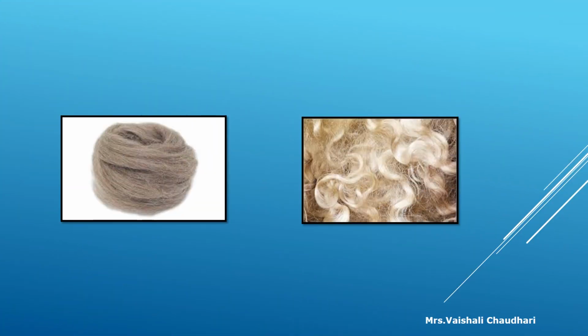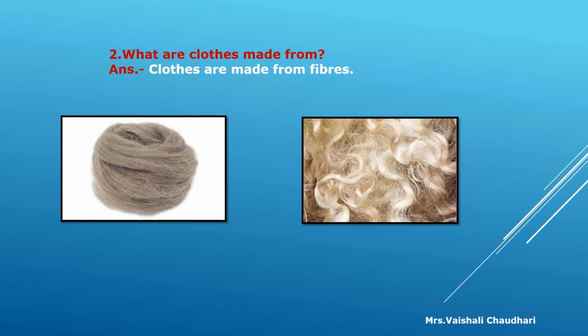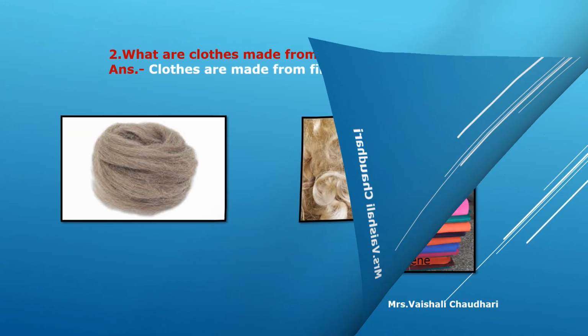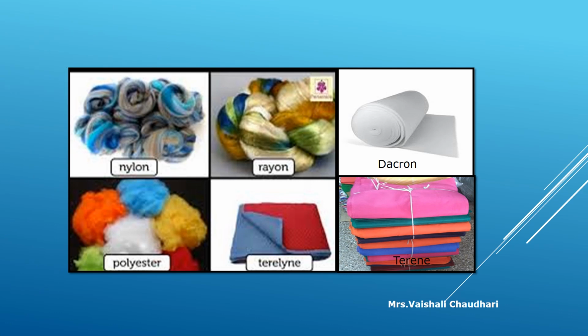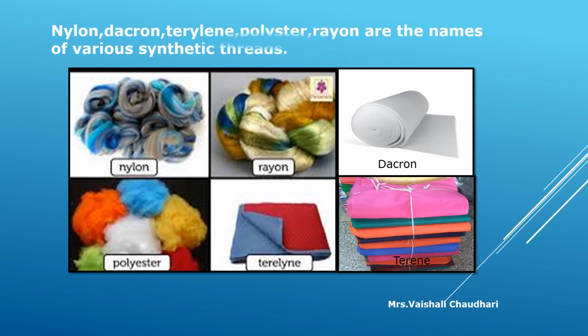Now second question. What are clothes made from? Clothes are made from fibers. Now there are some synthetic threads. Nylon, Dacron, Terylene, polyester and rayon are the names of various synthetic threads.